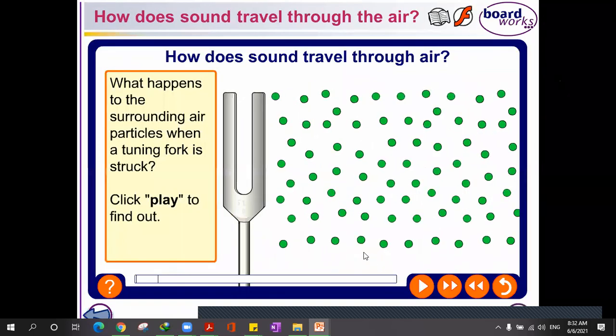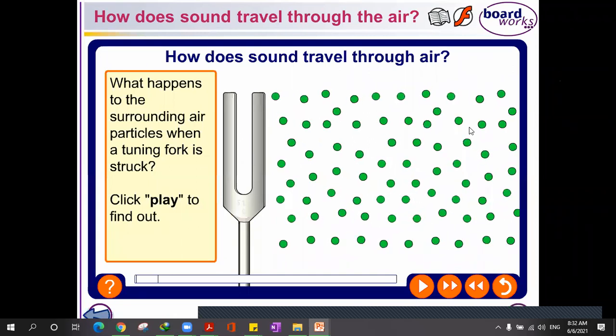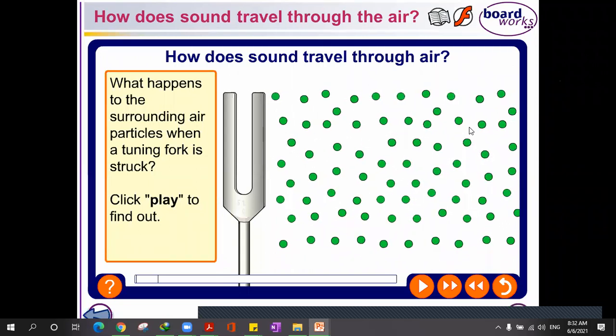Oh, okay. Okay, guys. Now these round circles will represent the air particles that we cannot see. Air particles are away from each other. Yes, that's right. So those are the air particles we can't see.